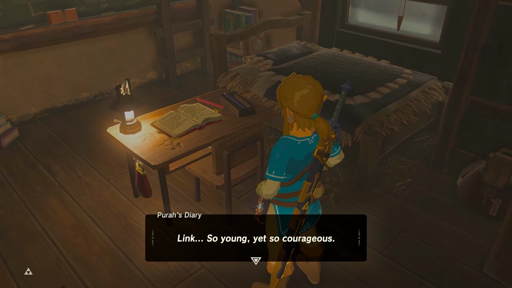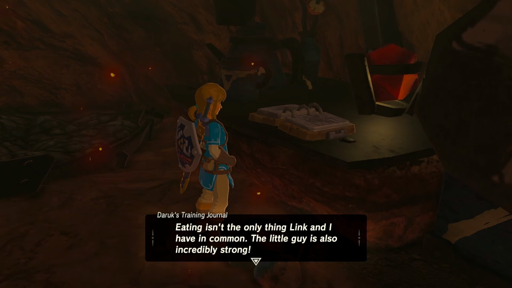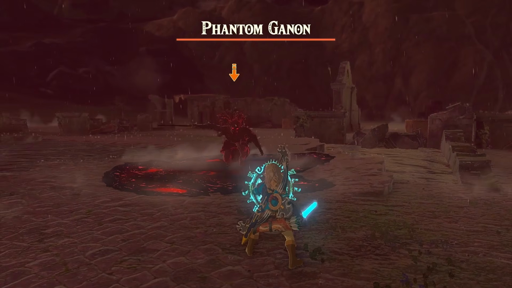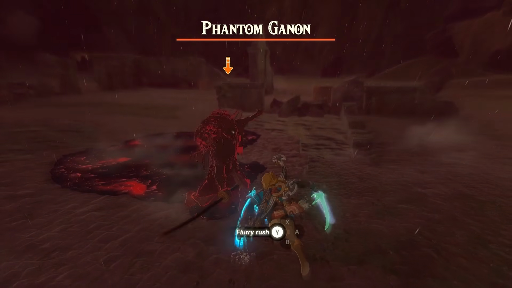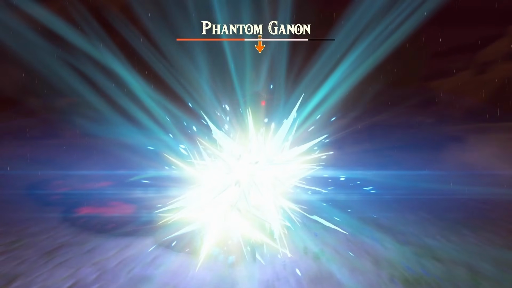Then there's Purah's diary, which states that Link was the youngest knight to have ever been appointed to the Imperial Guard. Lastly, there's Daruk's training journal, which highlights Link's supernatural abilities. First, Daruk writes that Link claims to experience time slowing down when he focuses. This is in reference to the Flurry Rush mechanic, where Link can perform a super fast flurry of attacks after dodging an enemy attack at the right time.